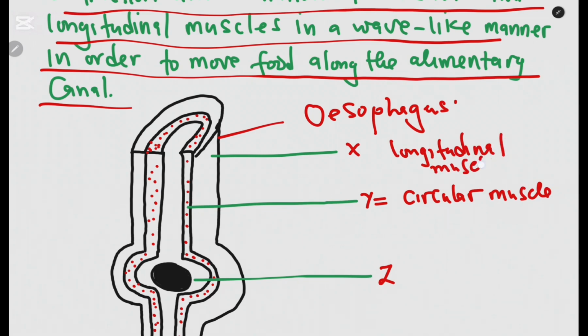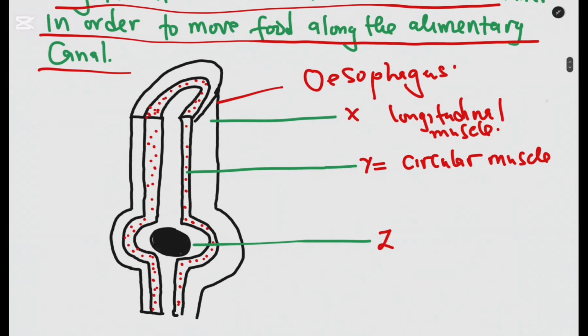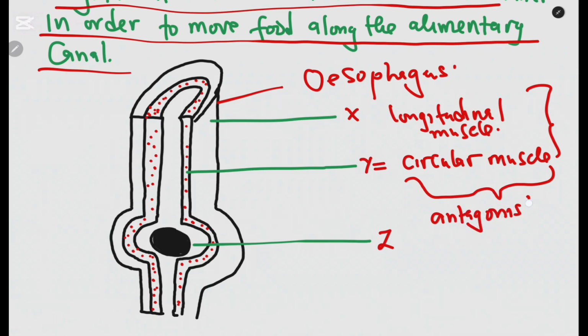You need to know these muscles. These work alternately. The collective term used to refer to muscles that work in that way, where one contracts while the other relaxes, is antagonistic.